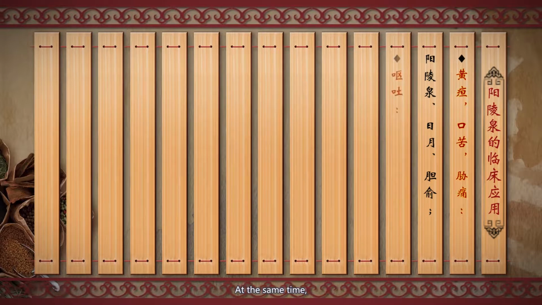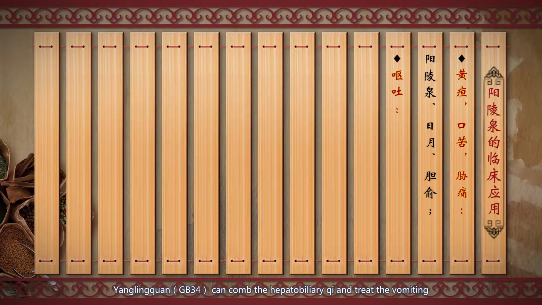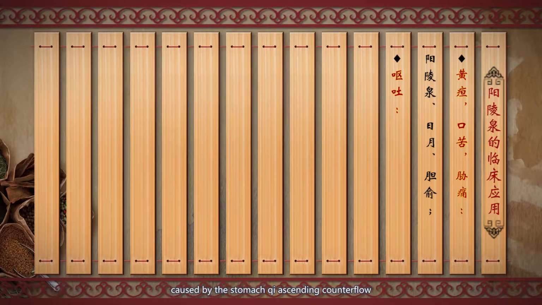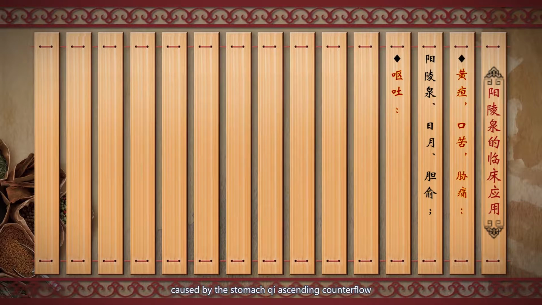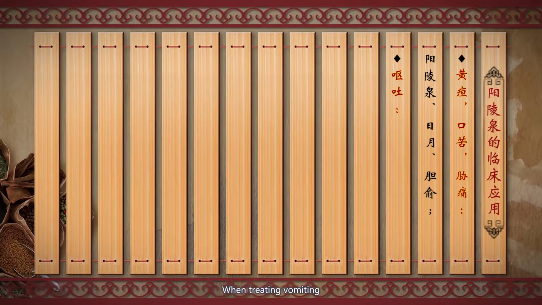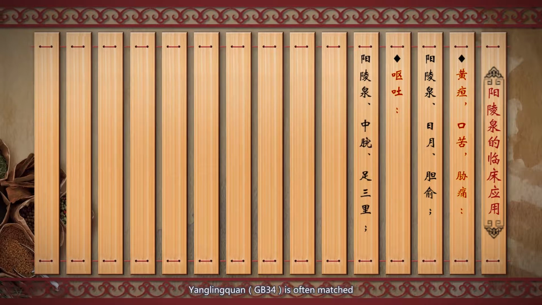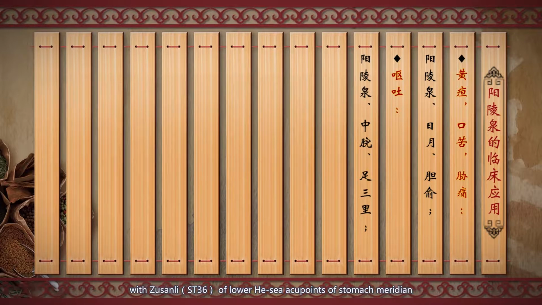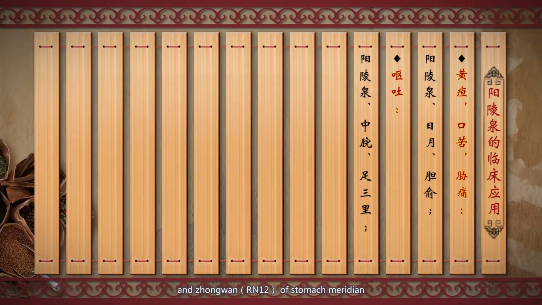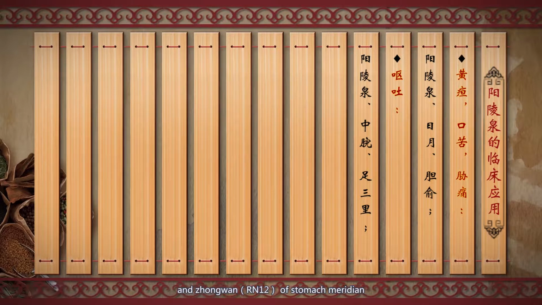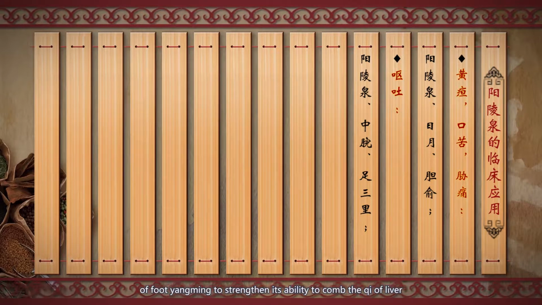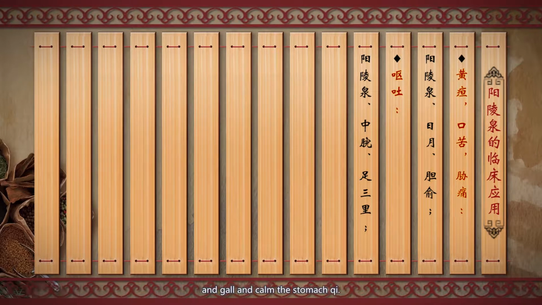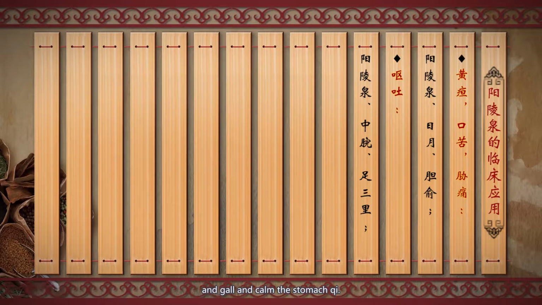At the same time, Yang Ling Quan can calm the hepatobiliary qi and treat the vomiting caused by stomach qi ascending counterflow. When treating vomiting, Yang Ling Quan is often matched with Zusanli, the lower He acupoint of the stomach meridian, and Zhongwan of the stomach meridian of foot Yang Ming to strengthen its ability to calm the qi of the liver and calm the stomach qi.